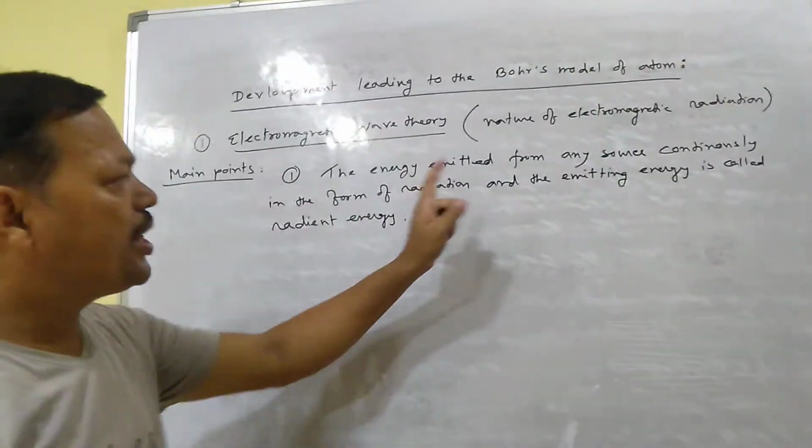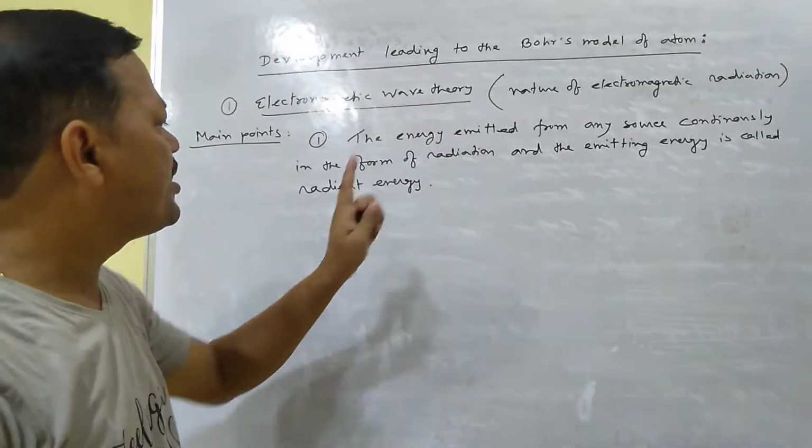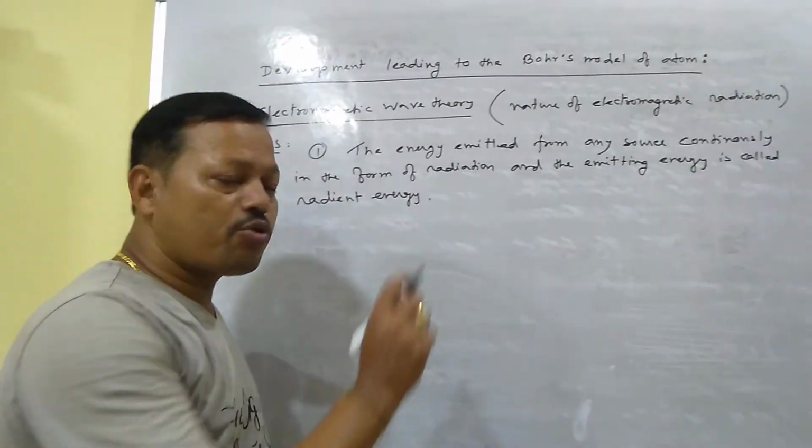The energy emitted from any source continuously in the form of radiation, and the emitting energy is called radiant energy. So this is one of the properties of light.